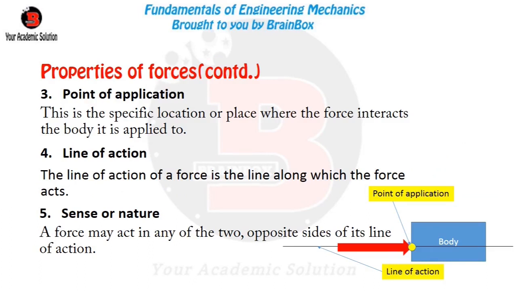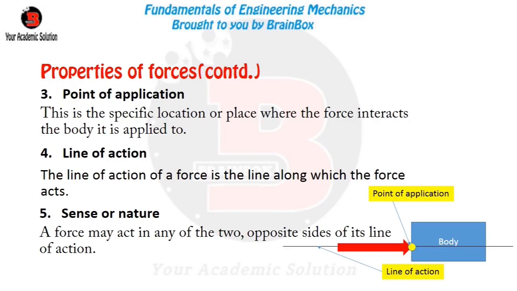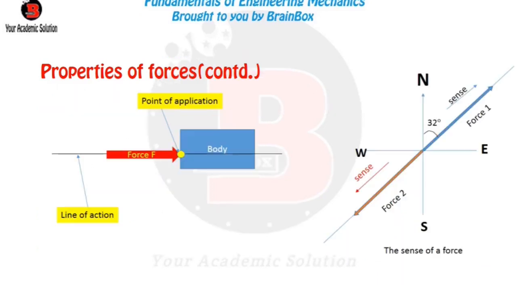Remember I said another definition for force is that it is the interaction between two or more bodies. Now that part of the body where such interaction can be felt is called the point of application of the force on that body. A force also has a line of action. The line of action of a force is the line along which the force acts. Another property of forces is that they have a sense or nature. A force may act in any of the two opposite sides of its line of action. A lot of people get this confused with the direction of a force.